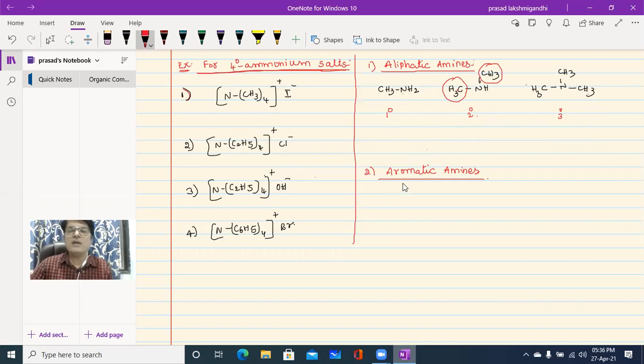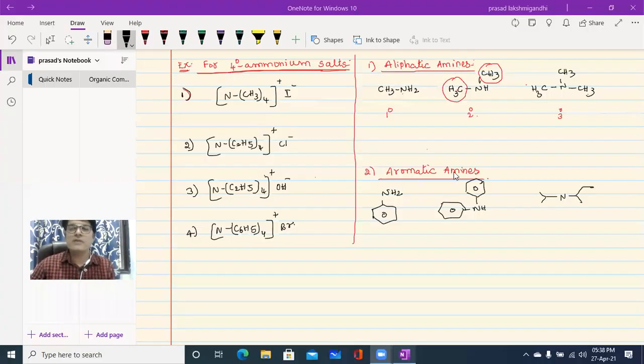In the same manner, I'm going to write a few structures of aromatic amines. Aromatic amines means, as I told in the previous class, closed chain compounds. So let us see a few examples of closed chain amines. Here NH2 is the same as in these examples; instead of the alkyl group, I write a benzene ring, a closed chain.